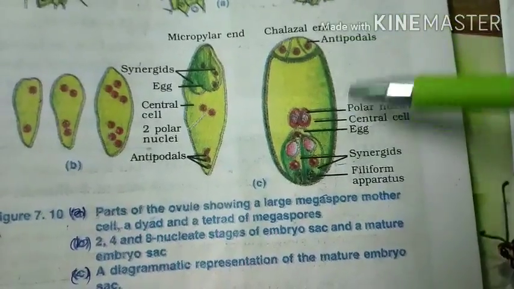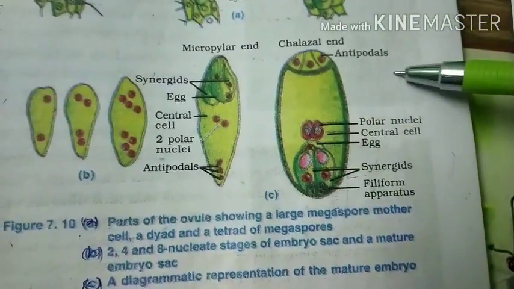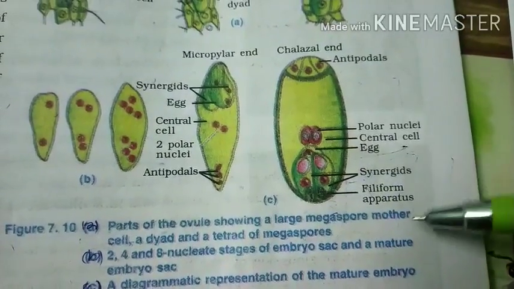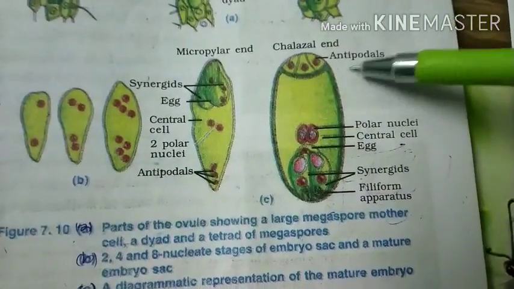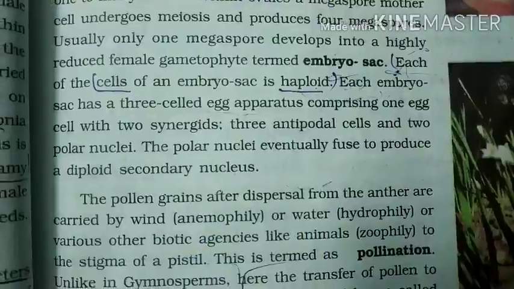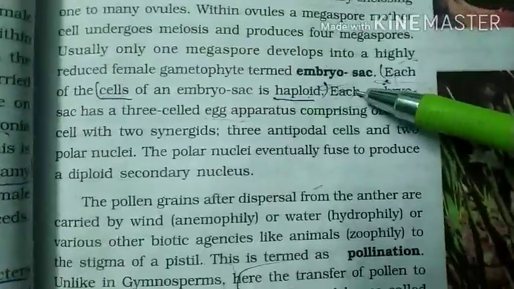I will explain further, but let us first try to understand what antipodals, polar nuclei, central cell, egg, synergids and filiform apparatus are. This is a diagrammatical representation. All cells of the embryo sac are haploid.